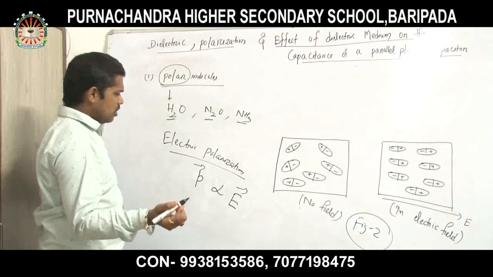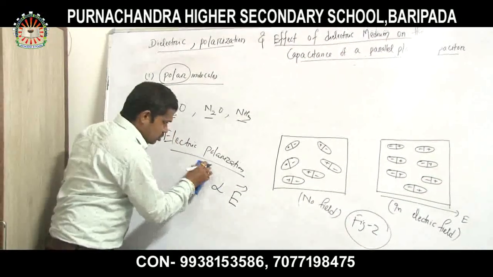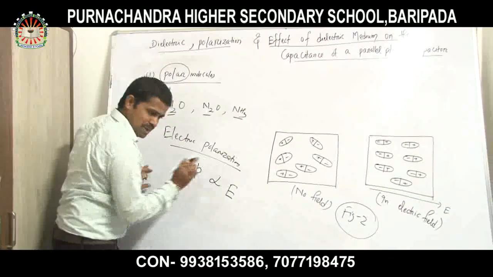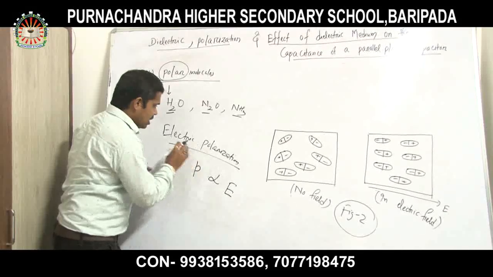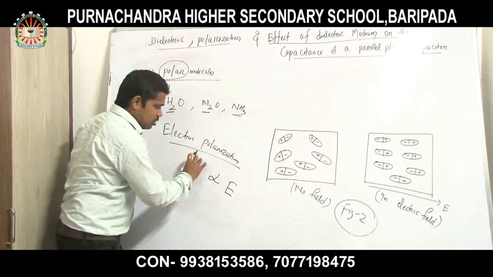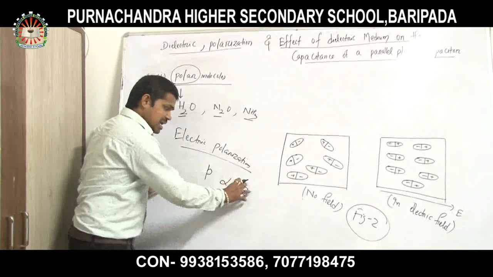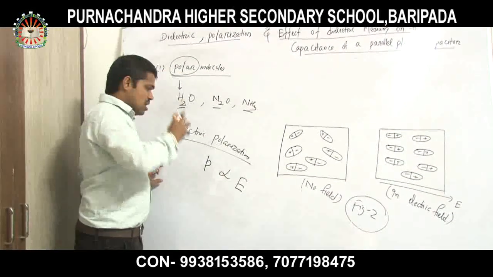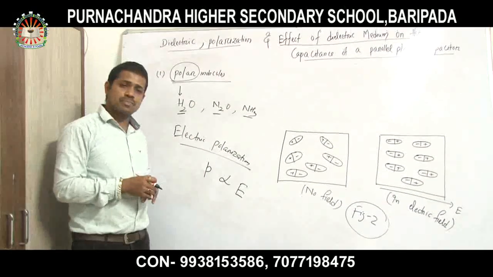Both are vector quantities, but if I take the magnitude, then the P value is directly proportional to the electric field intensity. As the electric field intensity increases, the electric polarization also increases.